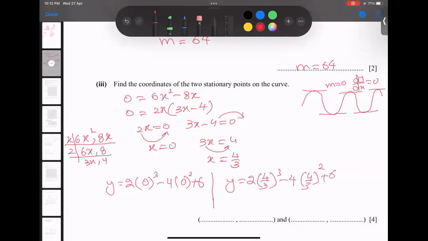Okay. And if you take this 0 and this 0 gone and this 6 left only. So Alhamdulillah Rabbil Alameen, y is equal to 6. So x is 0, y is 6. And when you plug in this answer, this gives us y equals 98 over 27. So I'm getting here x is 4 by 3 and y is 98 over 27.